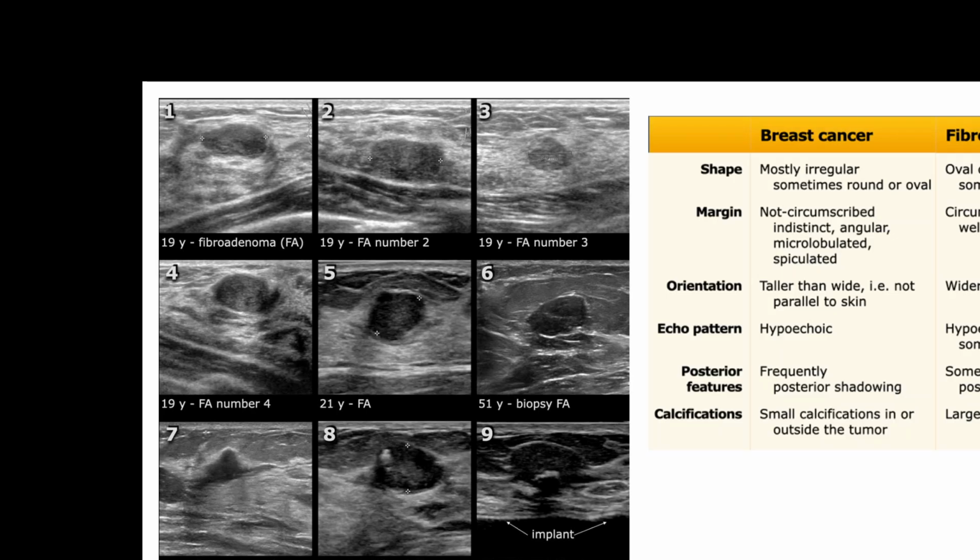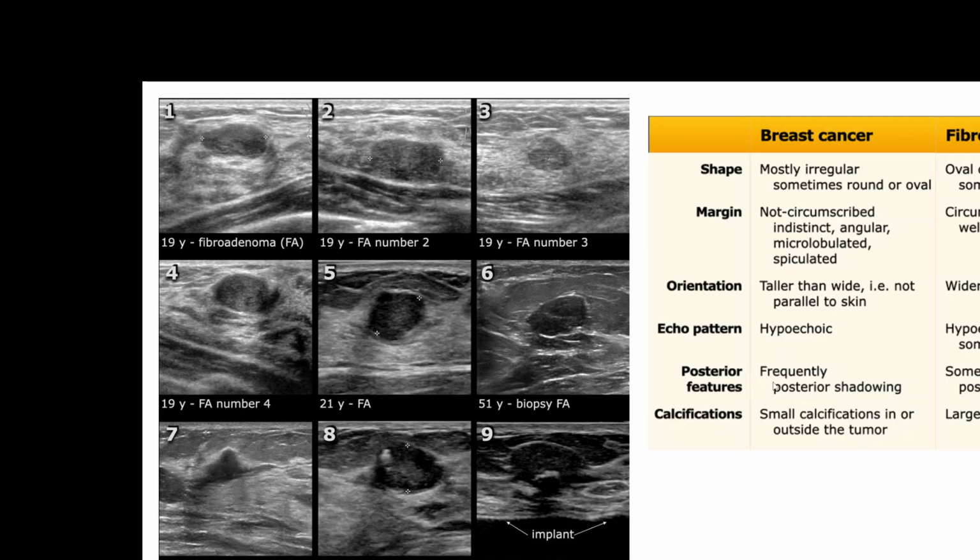That's what we discussed in the previous sessions, like the BI-RADS classification and the patterns. The orientation of fibroadenoma is usually wider than tall: the height is lesser and the width is more. Whereas in malignant cancers, usually the height is more and the width comparatively lesser.